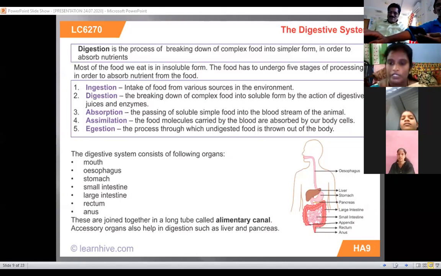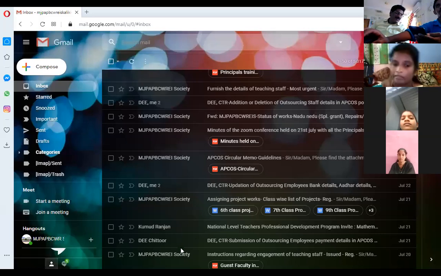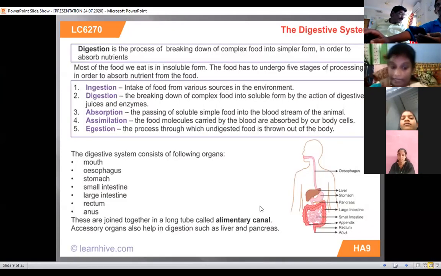See, the digestive system consists of the following organs: mouth, esophagus, stomach, small intestine, large intestine, rectum, anus. These are all joined together. The long tube is called the alimentary canal or food pipe. Okay, so next slide, sir.